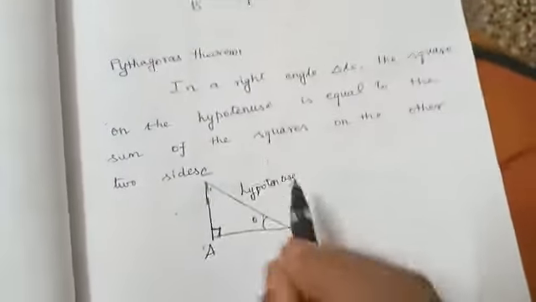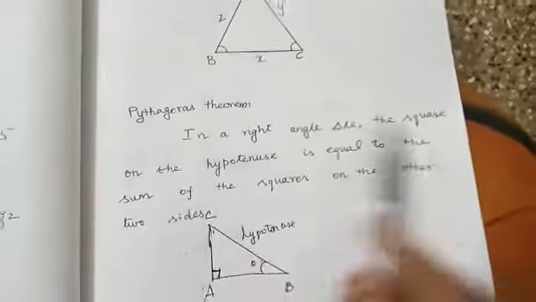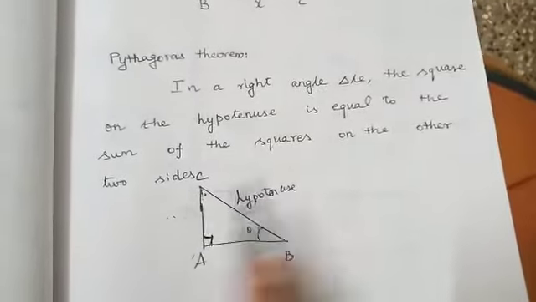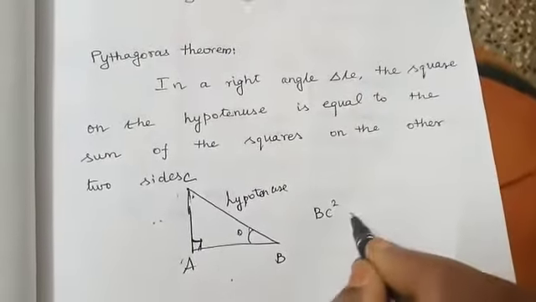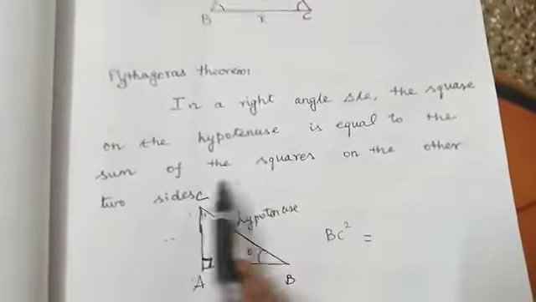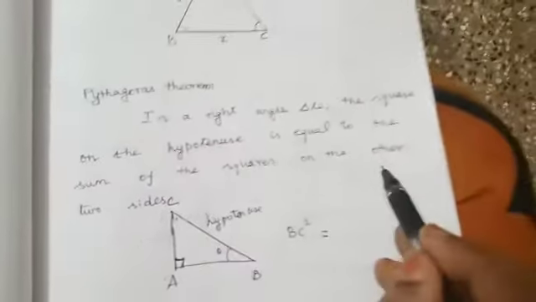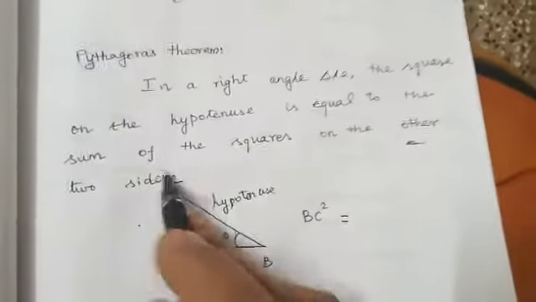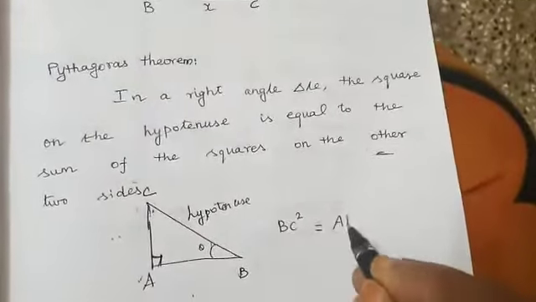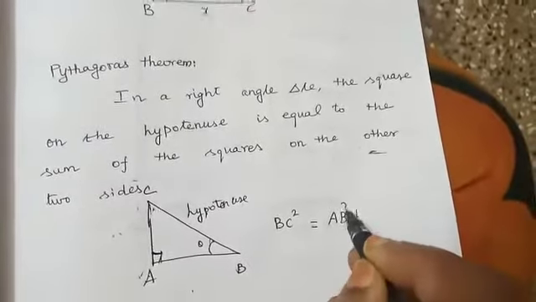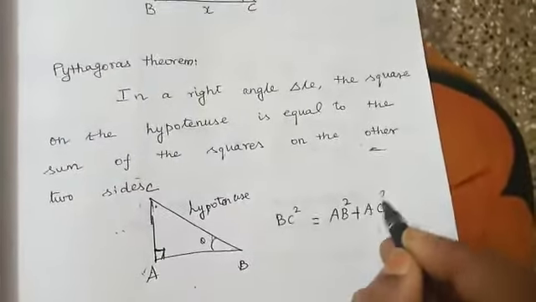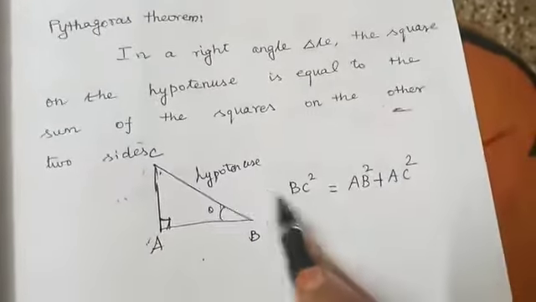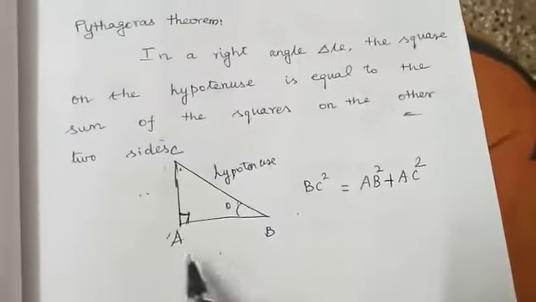Okay, children? So in a right angle triangle, the square on the hypotenuse means BC square is equal to the sum of the squares on the other two sides. What are the other two sides? AB and AC. So BC square is equal to AB square plus AC square. Don't memorize this.